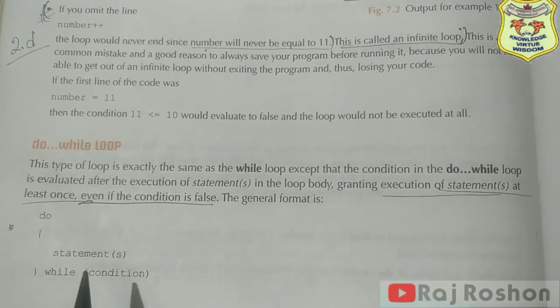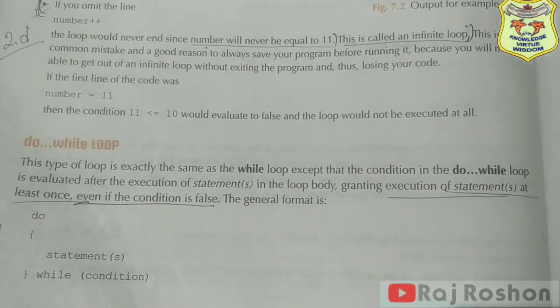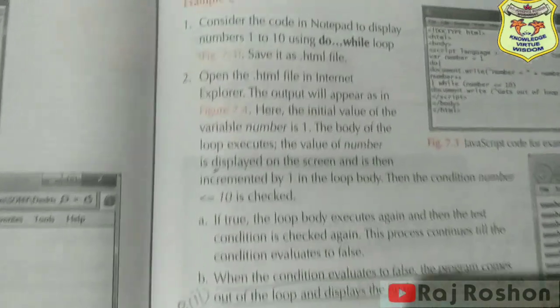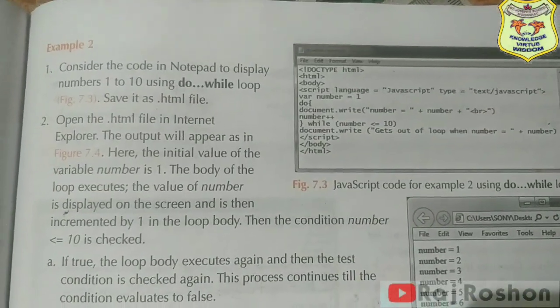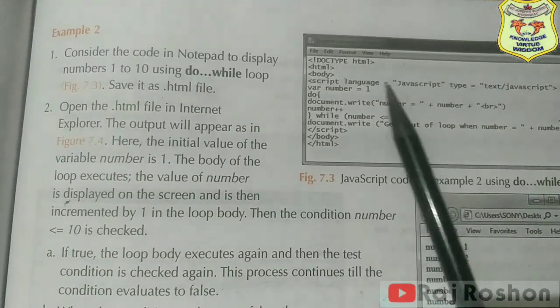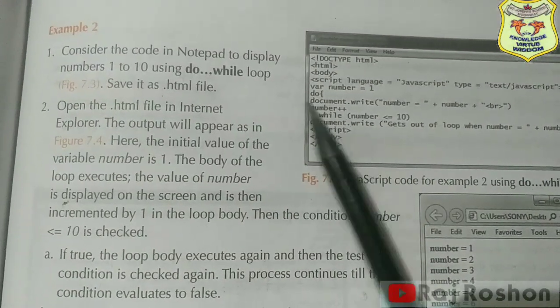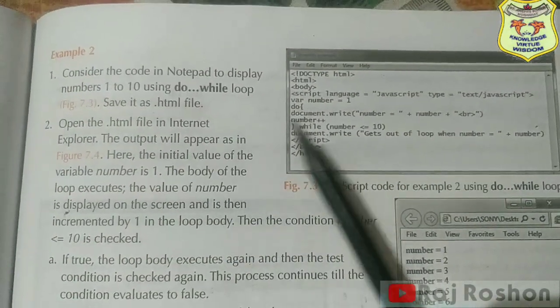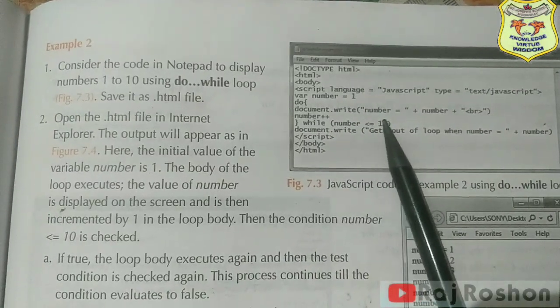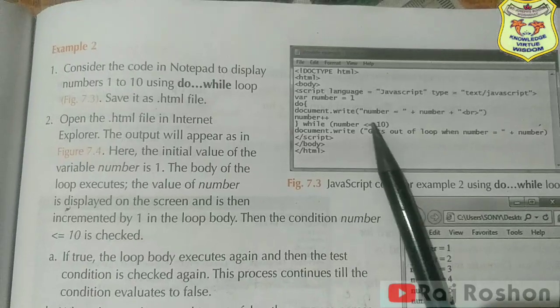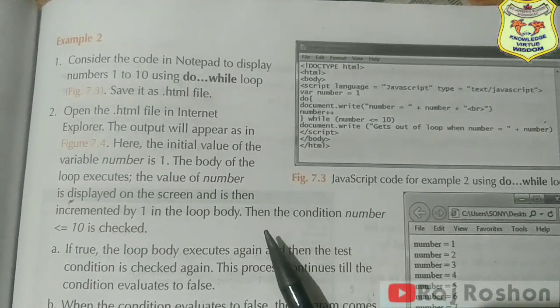Okay, and then in the next page the definition is written, and then you have an example here, so you can go through the example. This is also similar to the previous example. Here also the number will be incrementing, and if the condition is true, the same condition is given here. So just read this one and you will understand.